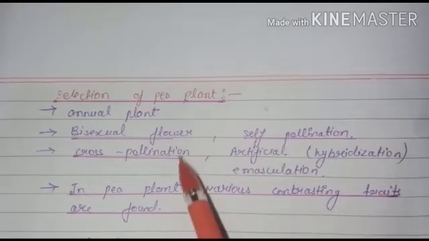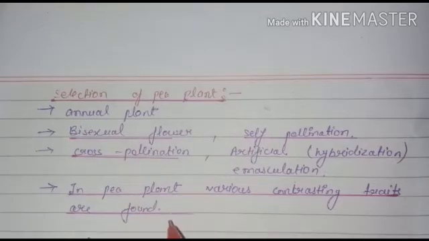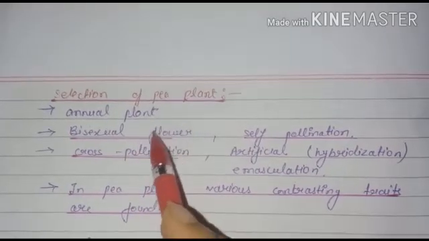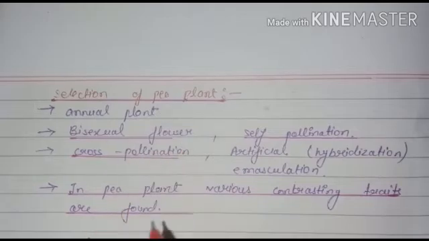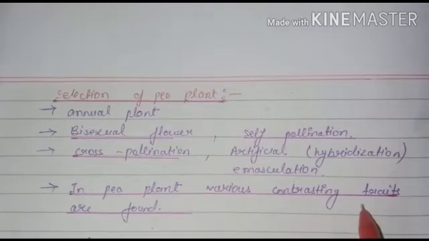So these are the reasons why Mendel chose the pea plant. The question is, why did Mendel choose the pea plant? So these are the points you have to mention here. It is an annual plant, its life cycle is short, it has a bisexual flower, both types of pollination occur, and in the pea plant so many contrasting traits are found. That's why Mendel chose the pea plant. So what are the contrasting traits? Now we will discuss.